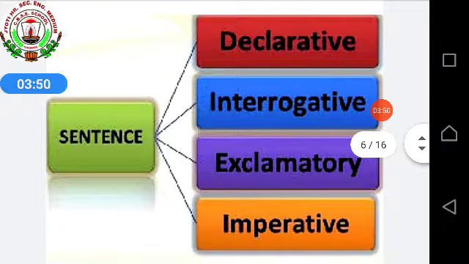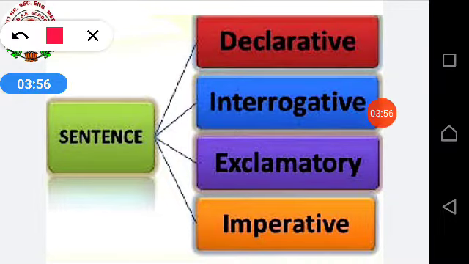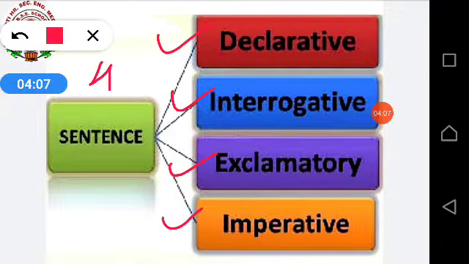They are declarative sentence, interrogative sentence, exclamatory sentence, and imperative sentence. So how many kinds of sentences are there? There are 4 kinds of sentences: declarative, interrogative, exclamatory, imperative.